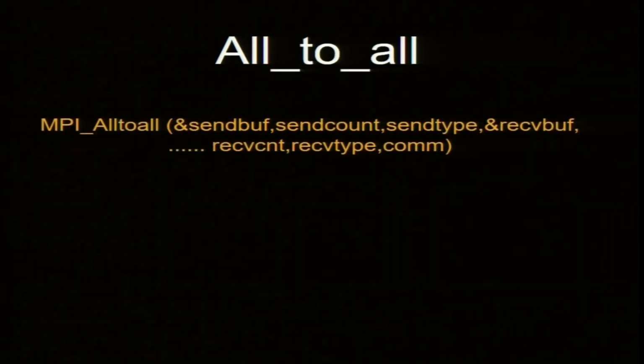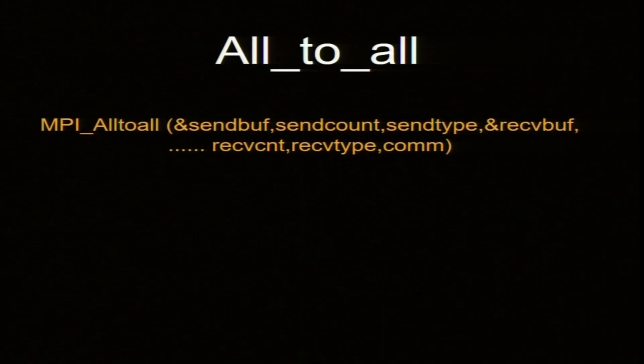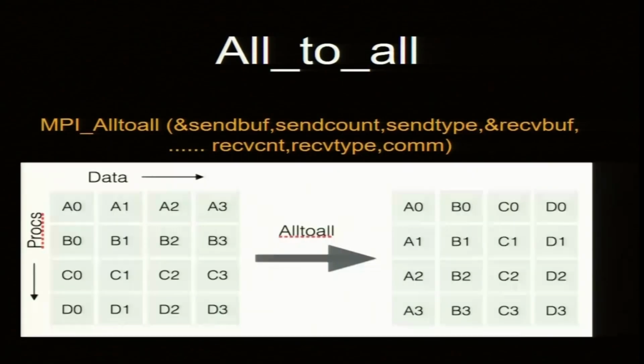All to all. So, we have a big array which can be partitioned and sent to everybody, but here every processor has different data sets. So, processor 0 has this data P0, processor 1 has this data, 2 has this data, processor 3 has this data.